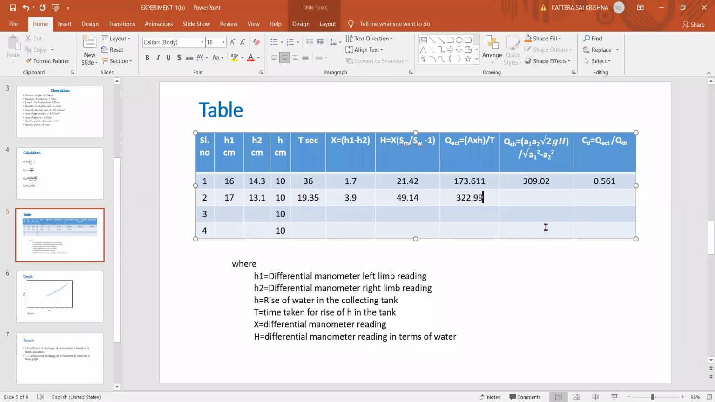Sir, yes, tell. 177.35. Here into 100 you have done for G. G equal to 9.81 into 100. Tell the answer. What you got? 177.35.